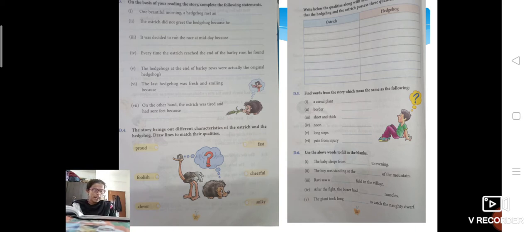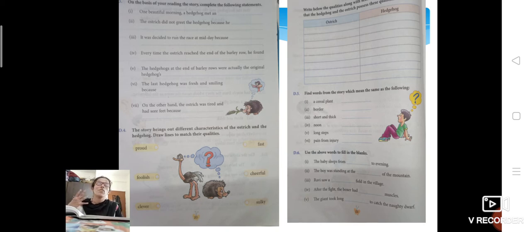Now, children, the page number 23 is for you. You have to write and send me the answers on my number. I'm going to check it and correct it and send it back to you. I'll explain what you have to do, but you have to do it all on your own. Imagine that you are the hedgehog in the story. In a short paragraph, describe how you fooled the ostrich.